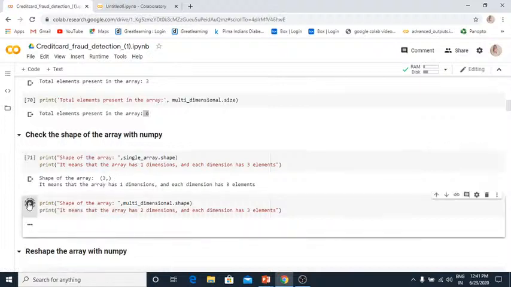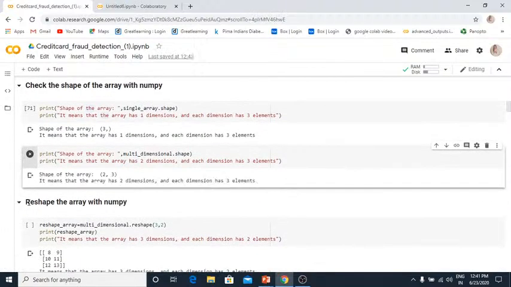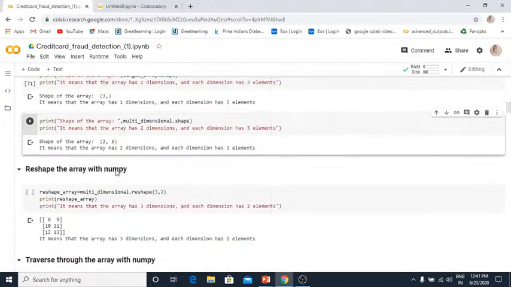See the next one, we have the second 2D. For this you can say this is a 2D array. The first number is for how many dimensions, so this is the 2 dimensions, and 3 is for the 3 elements we have in each dimension, right?